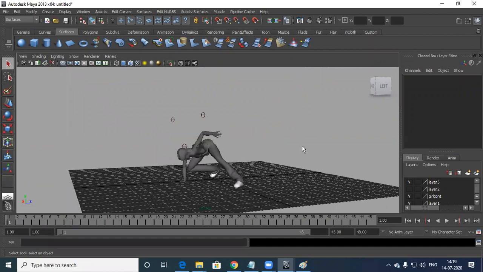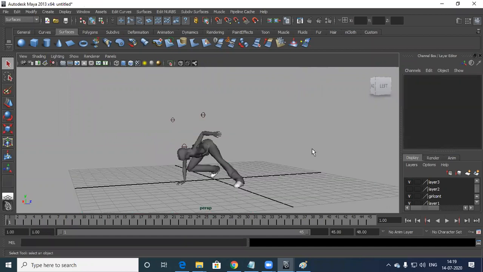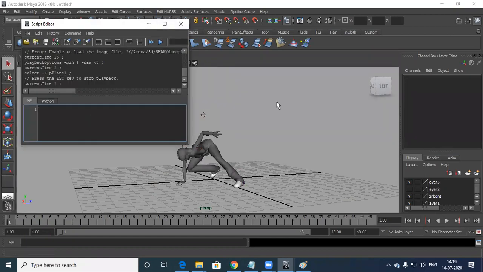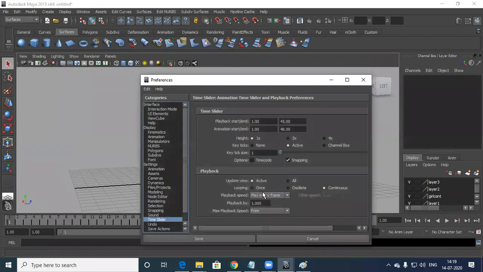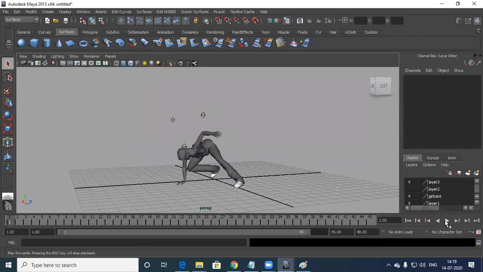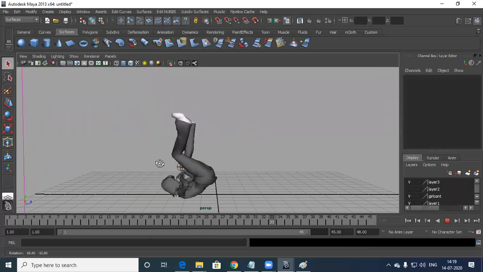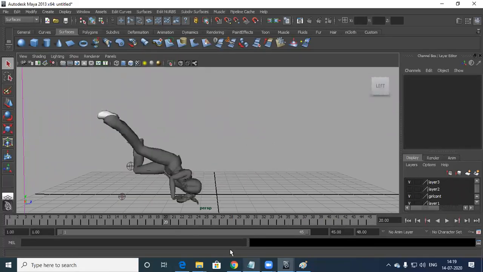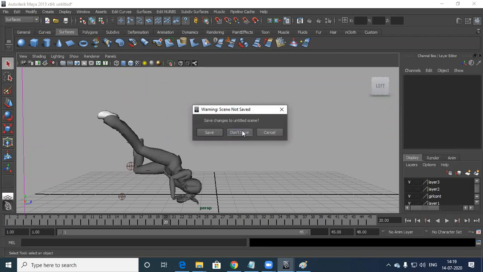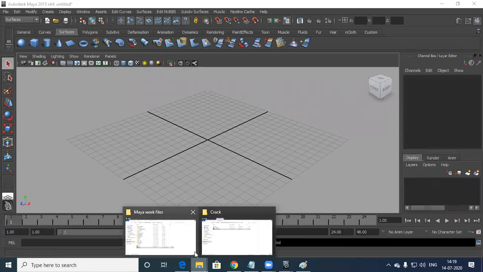It's a female character. Can you see the character is performing the moves? These are specializations in animation. Anyhow, we will learn this later.